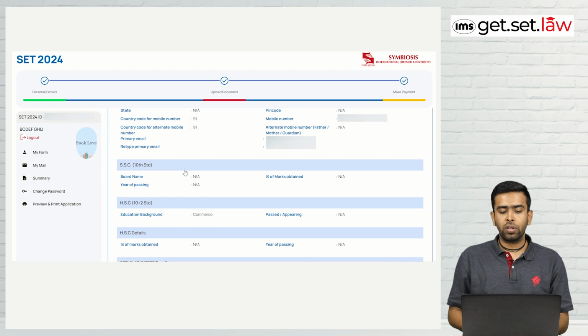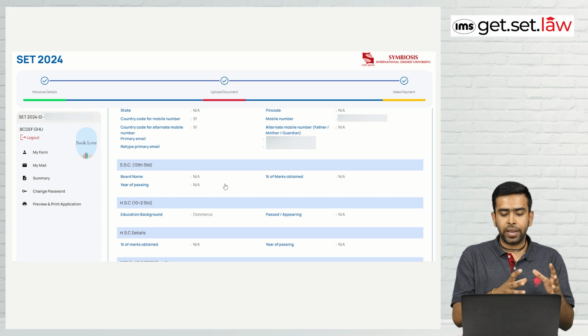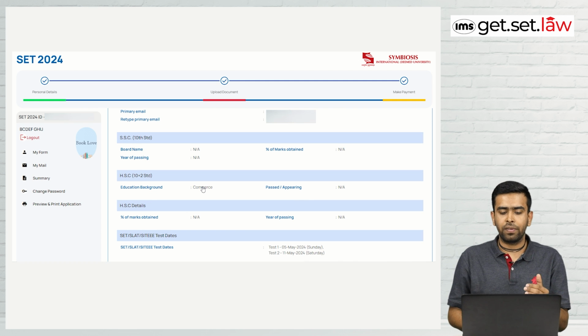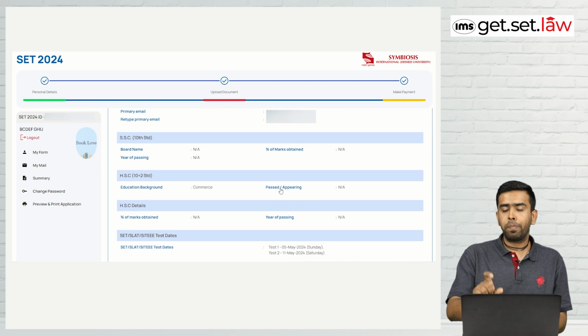Then you have to put your SSC 10th standard board name, number of marks obtained, year of passing. And then HSC also, again 10 plus 2 standard. You have to put, already we have filled this, our education background, passed or appearing.